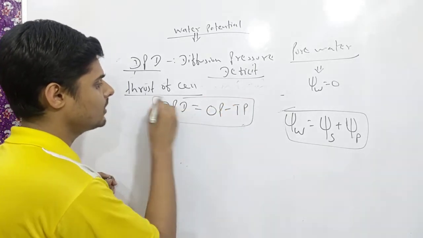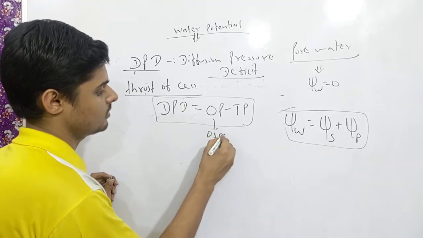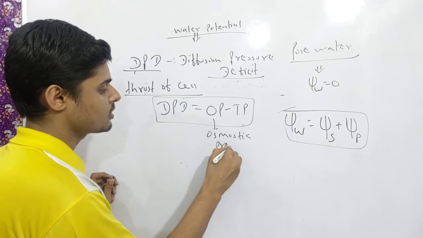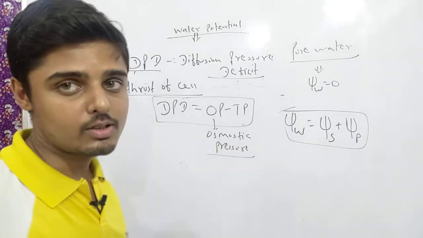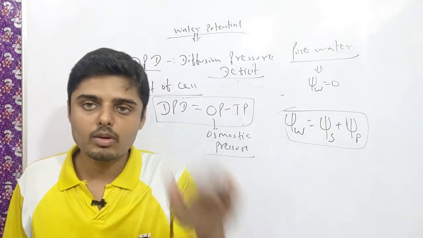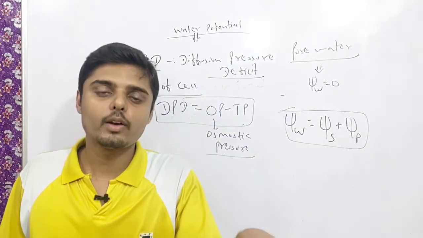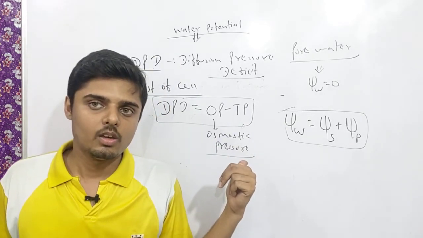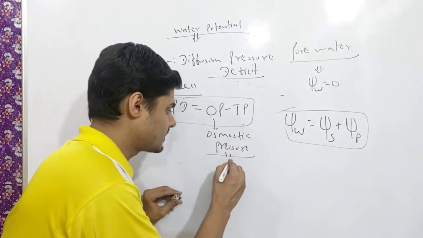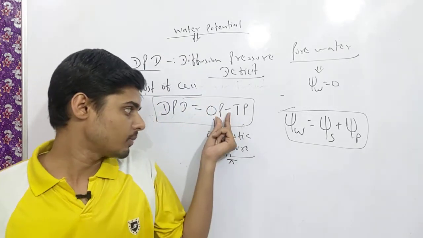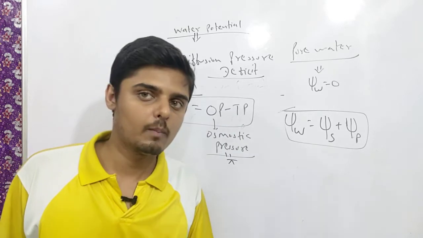Now what is OP? OP is osmotic pressure. And what is osmotic pressure, guys? We study osmotic pressure in chemistry: the minimum amount of pressure required to prevent the process of osmosis is known as osmotic pressure. It is also denoted by the symbol pi. I think you are aware that osmotic pressure is denoted by the symbol pi.